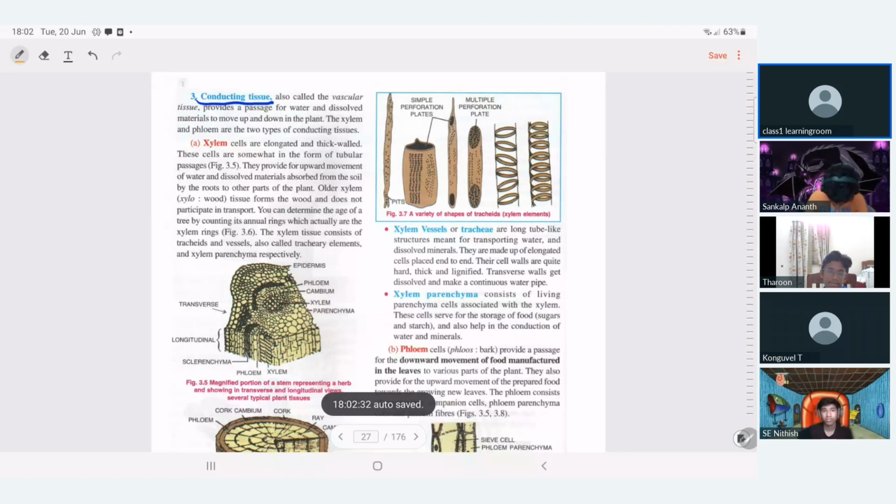They are also called what? Vascular tissue. Conducting tissue. Conducting tissue is also called vascular tissue, the vascular bundle. What do they conduct? Xylem and phloem provide a passage for water and dissolved material to move up and down the plant.